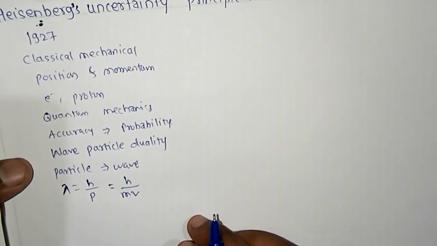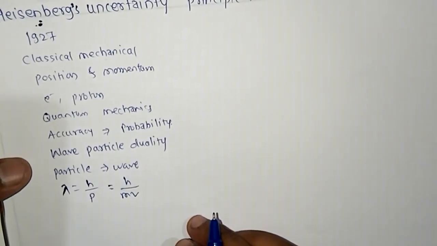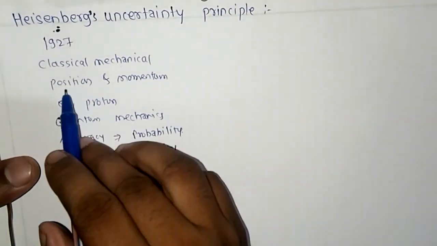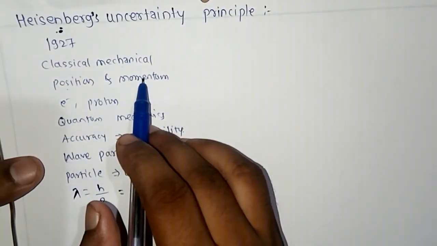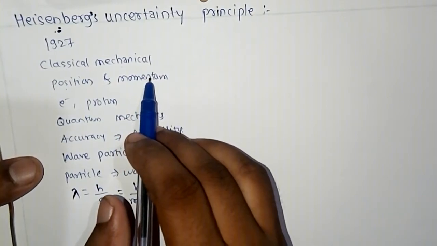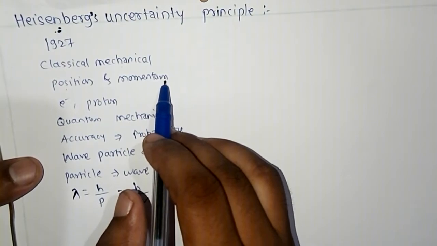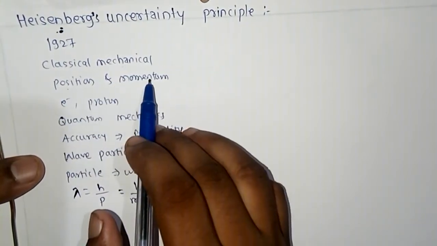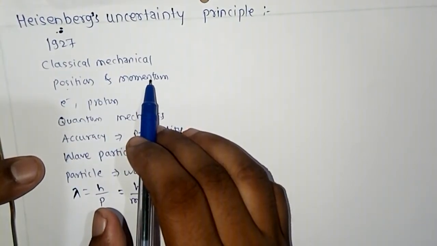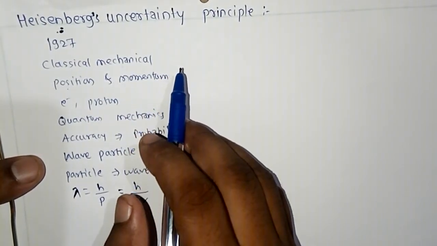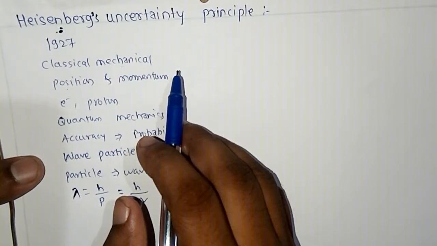The statement of the principle is that it is impossible to determine accurately and simultaneously the value of position and momentum of a moving object in the case of microscopic objects. Here position and momentum are a pair of physical variables. Also energy and time are another pair of physical variables whose values are uncertain.